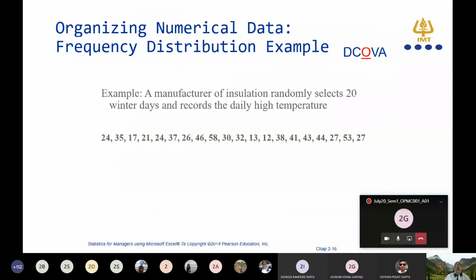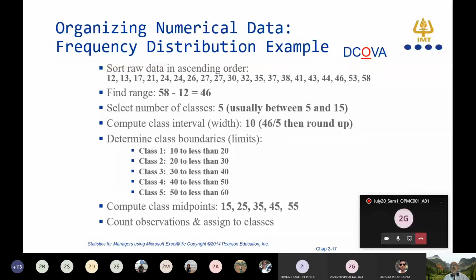Here is an example I am taking. A manufacturer of insulation, 20 sample sizes, and their temperatures are noted down here. Now in this case we have to find the range.